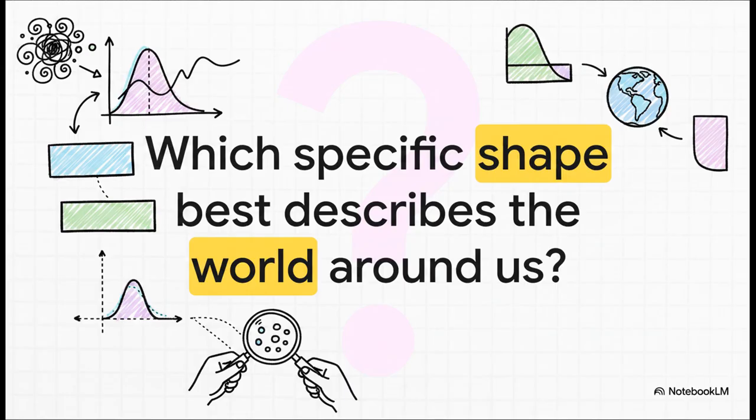We now have the language and the math to measure and describe the shape of data. The real adventure of data science starts now, when we can go out, look at the world, and ask, which of these beautiful theoretical shapes is the best model for the complex, messy, fascinating data that we see all around us every single day? Answering that question is what it's all about.